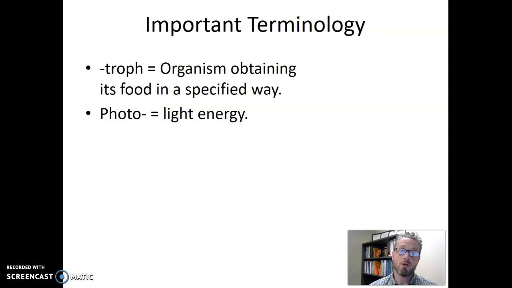So the typical phototrophs are things like photosynthetic organisms, plants, but there's also tons of photosynthetic microorganisms in the world, and we'll be talking about them in this course.